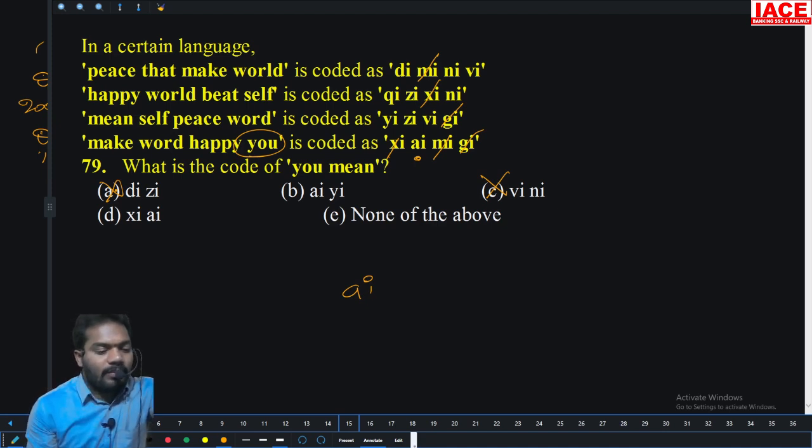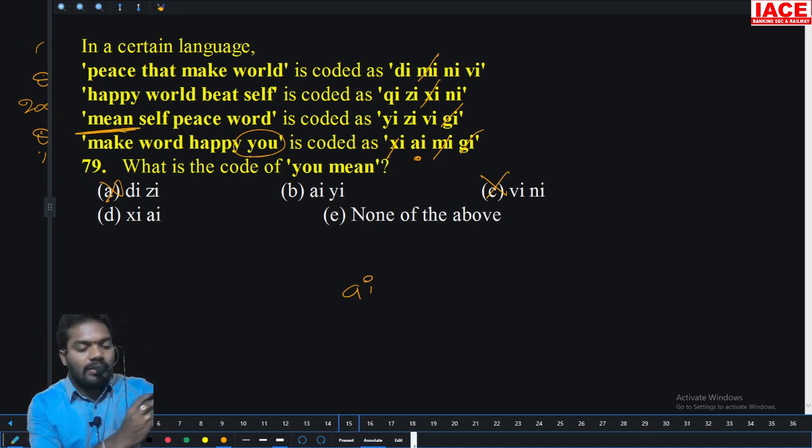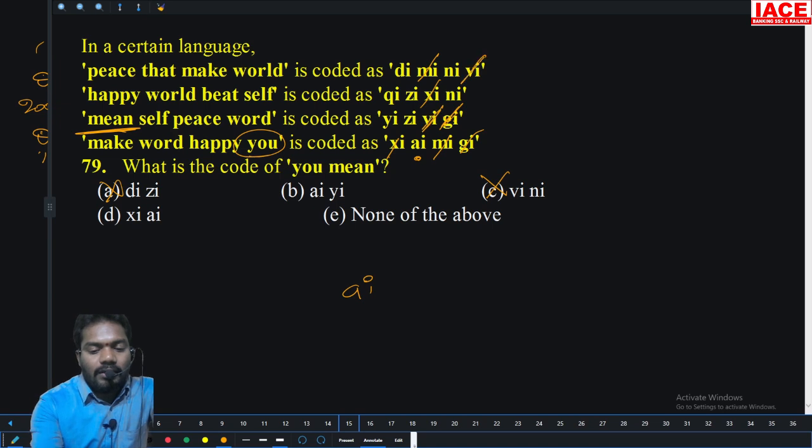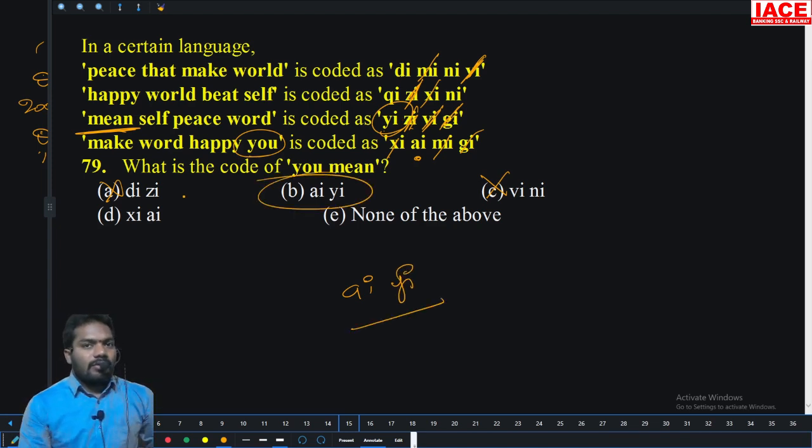Then what is the code for mean? So what is the mean? Here is the mean. The only third line is the chance of mean. Then yi, gi is there, not the chance. Vi is there, not the chance. Zi is there, not the chance. Only yi. So ai, yi, option B. Option B is right answer.